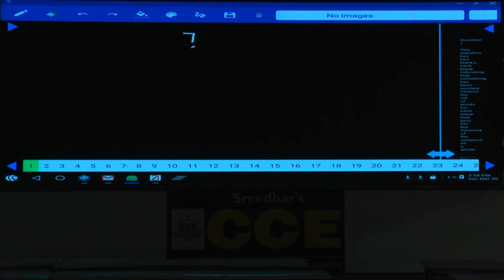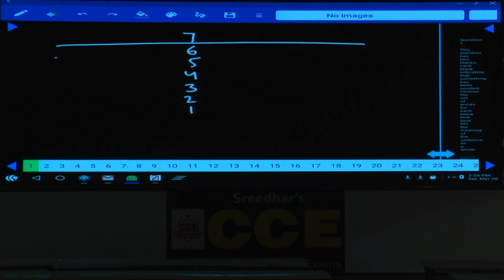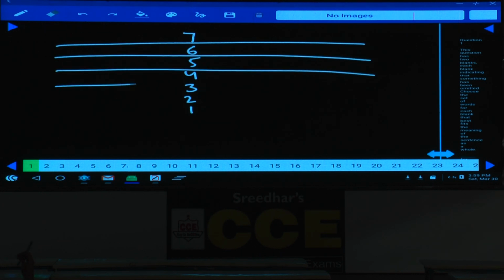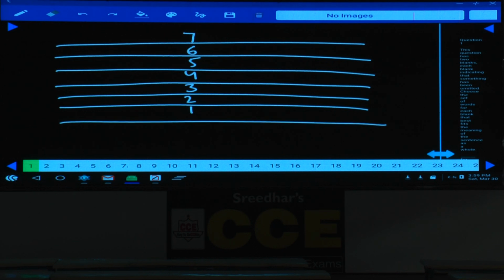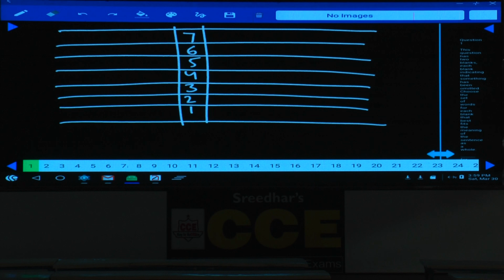Hence, whenever a floor arrangement is given, first we need to represent the floors like this: 7, 6, 5, 4, 3, 2 and 1. Then, in condition number 1, each one of them likes a different color, namely red, green, pink, yellow, brown and so on.